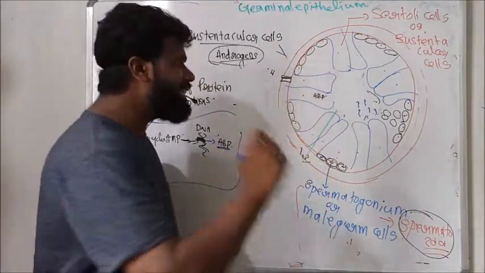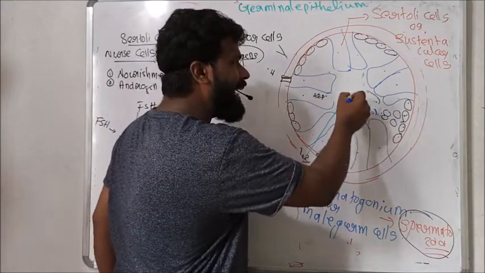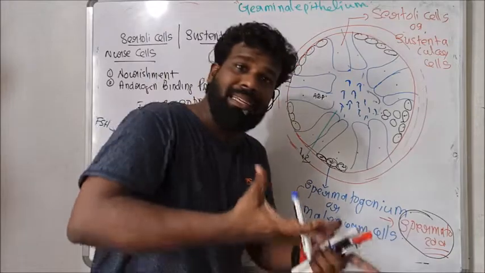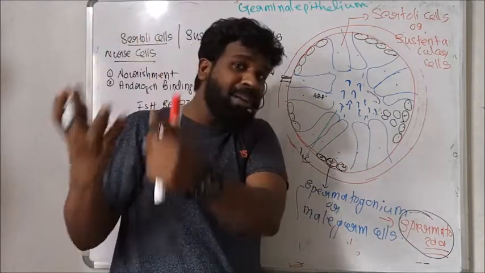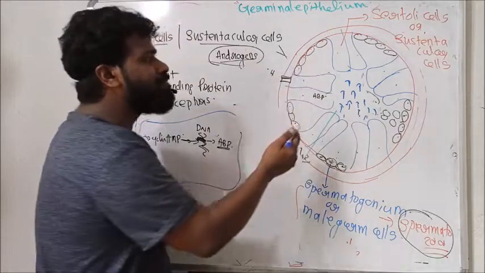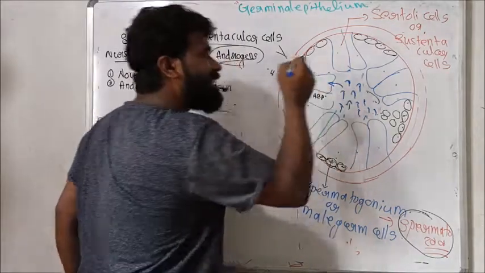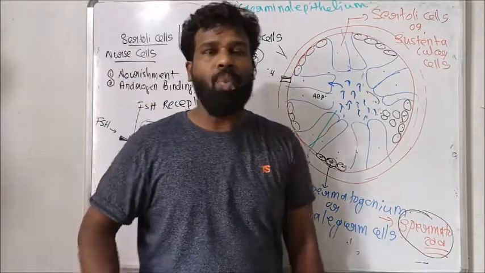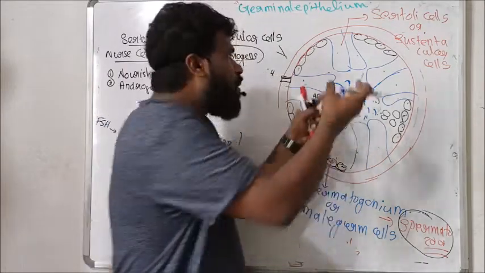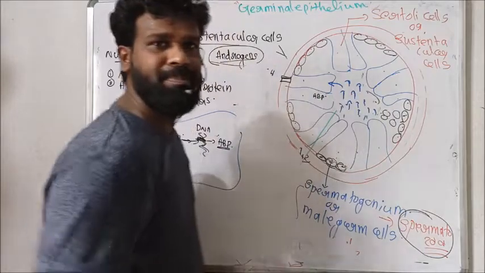But when this sperm production exceeds the limit, the overproduction of sperm also stimulates the Sertoli cell. So another signal for the stimulation of the Sertoli cell is overproduction of sperm.